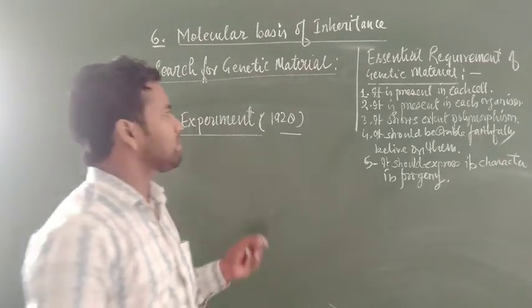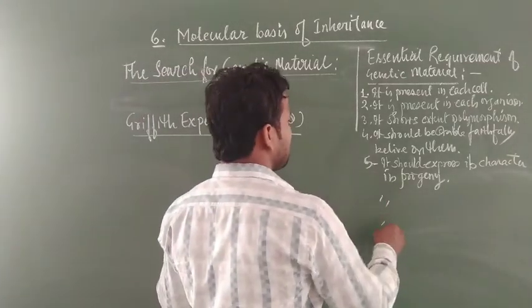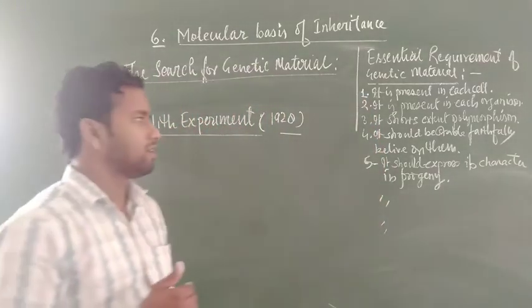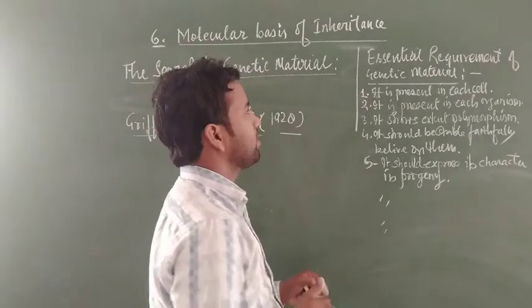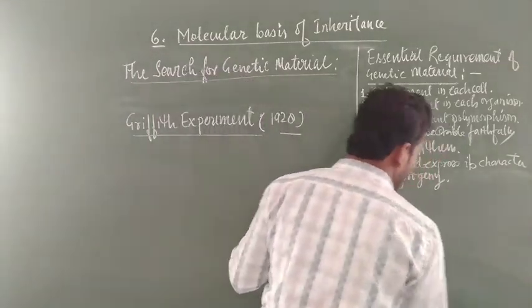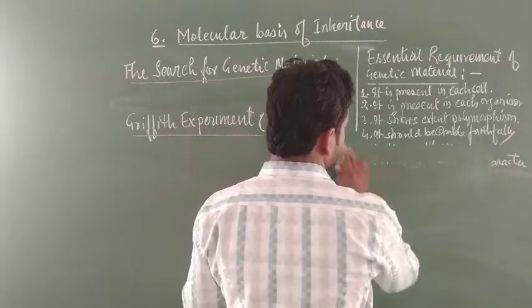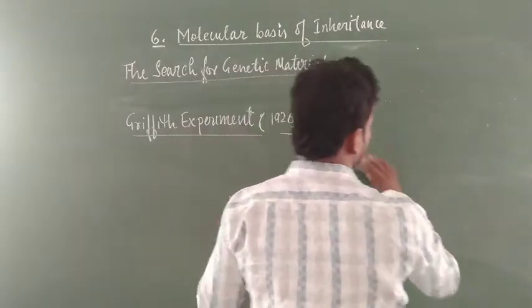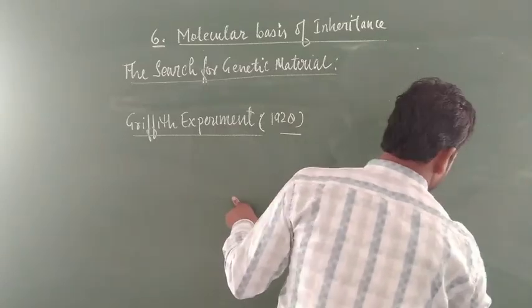Besides this, there are many other essential requirements. Essentiality is needed for a particular genetic material, and they must be followed in a particular organism. This is not important because it only needs to be explained. So I explained here. This is not asked in examinations.